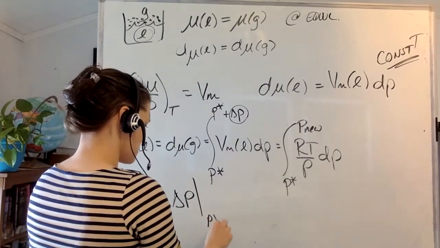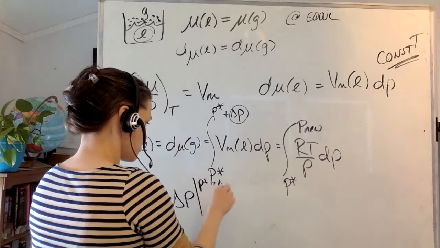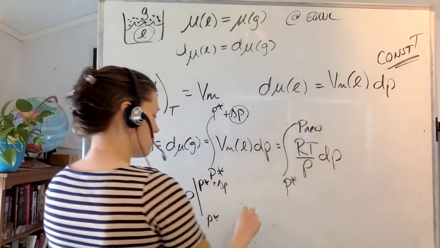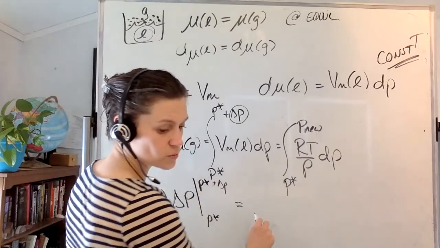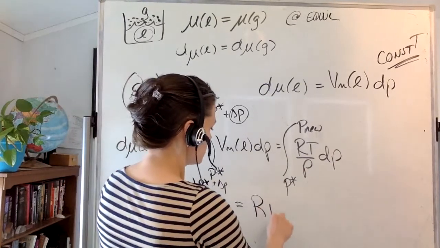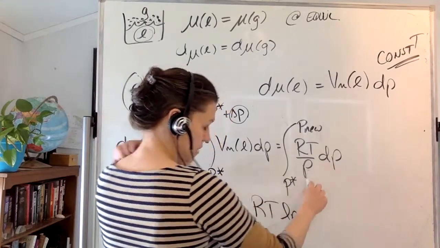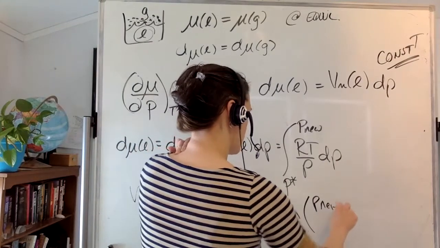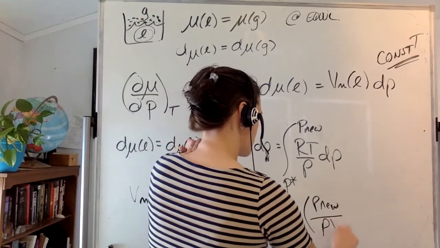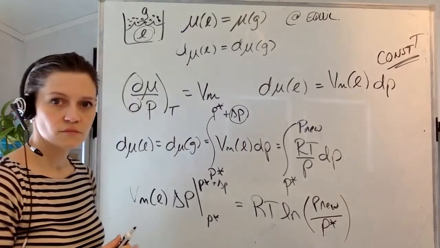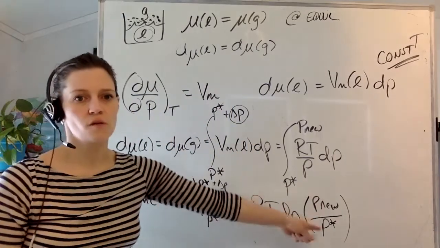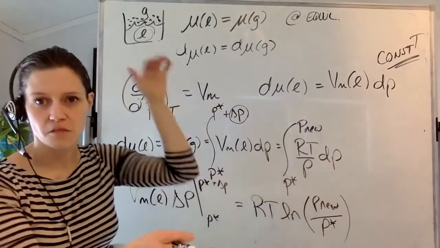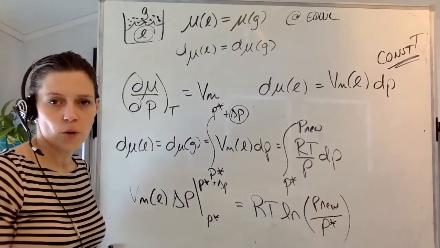Where P goes from P star to P star plus delta P equals, and this is going to be RT log. So I've got dP over P, which is just the logarithm of the pressure of P new divided by P star. Did everyone follow that? I went ahead and put in the limits of integration because it'd be log of P new minus log of P star. That is the same as the log of P new over P star. Okay.